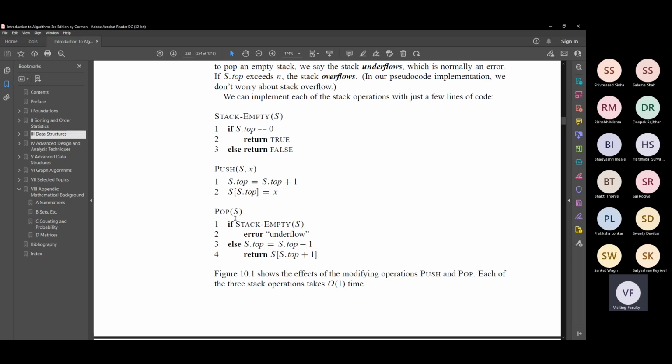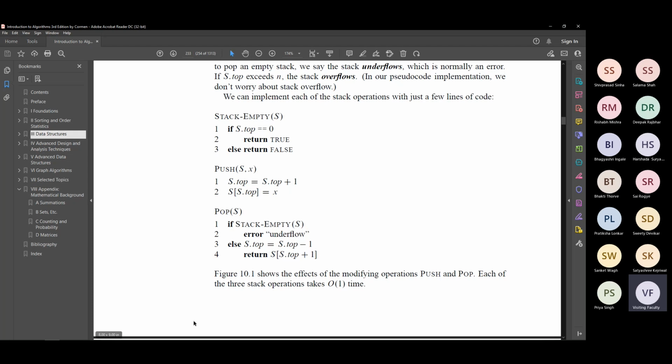If stack empty S. And you don't have to write if stack empty S is equal to true or something. You can write that if you want, but this is a short form. If you simply write if stack empty S, it means that you are looking for the true value of this. By default, you will assume that it's true.